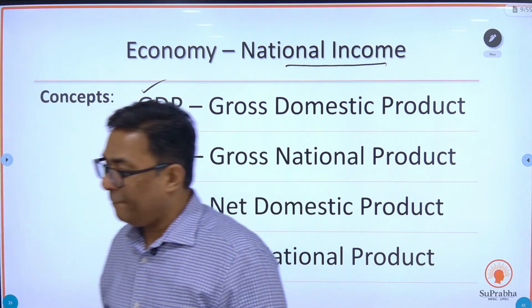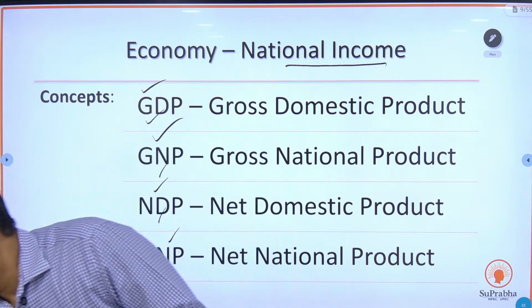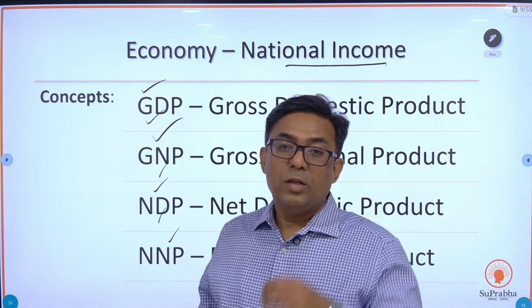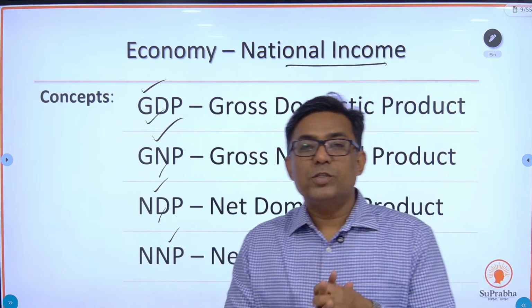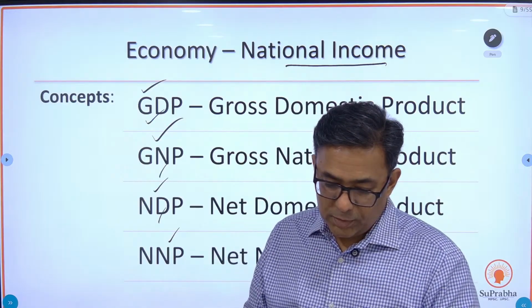If you want to know national income, you basically need to understand these four concepts first. So first we'll focus on the understanding part.